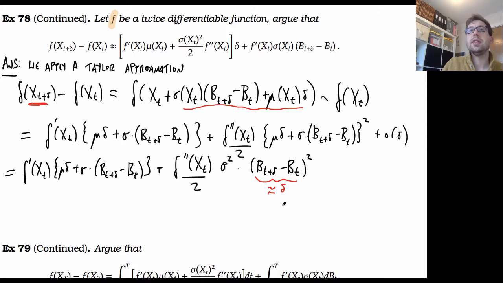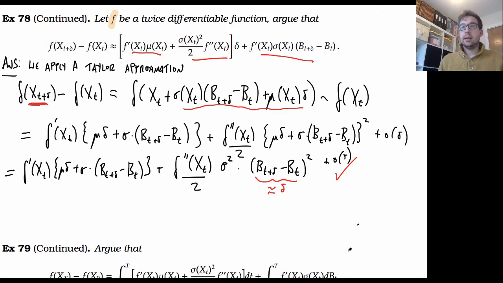Okay, so notice that I'm essentially going to recover from here something that's f double dash x of t divided by 2 sigma squared times delta. In other words, I'm going to get this term. From here, I'm going to get something f dash of x mu, that's this term. And then finally I'm going to get f dash of x mu b of t plus delta minus b of t, which is that term. So we've essentially picked up all the terms that we wanted. So that's all fine. So essentially this is equal to that plus stuff that is order little o of delta, so things that if I divided by delta would go to 0.